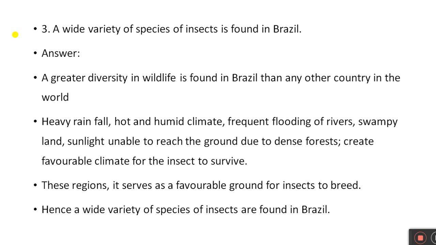Heavy rainfall, a hot and humid climate, frequent flooding of rivers, swampy lands, and sunlight unable to reach the ground due to dense forests create a favorable climate for insects to survive. These regions serve as a favorable ground for insects to breed. Hence, a wide variety of species of insects are found here.